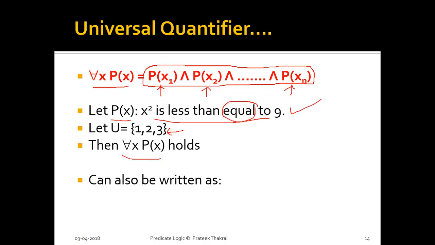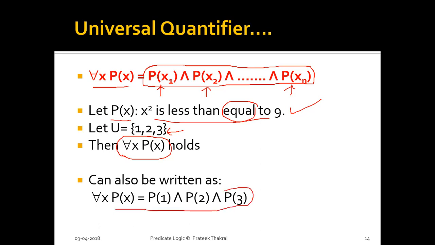So that's why we can easily say that for all x, P(x) is true holds, and this is how we can denote it using this notation, and this is how the universal quantifier can be understood very easily. And if we look carefully, if the set contained one more element 4, then 4 squared, 16, is not less than or equal to 9, so this sentence would not hold. But for this set which contains only 3 elements, for every element this sentence is definitely true. So we can say for all x, P(x) is true is the correct statement.